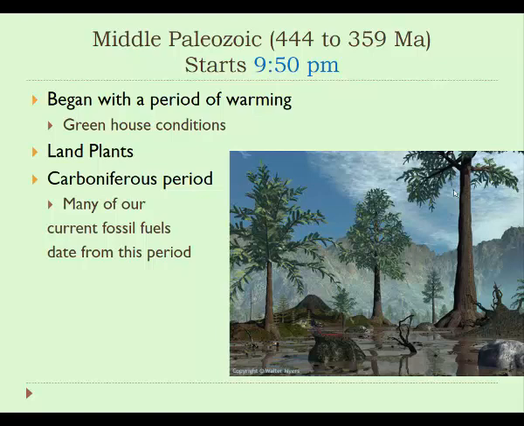And so this was another reason that we theorize we have a big buildup of plant material from this time, because there was so much plant material that was living and then dying and then not decomposing very quickly in these warm, swampy, coastal environments. And so a lot of the fossil fuels that we mine and use today for energy date back to this period of time.